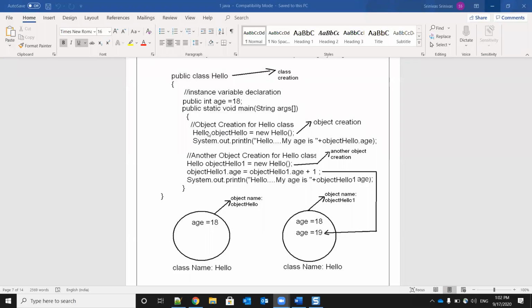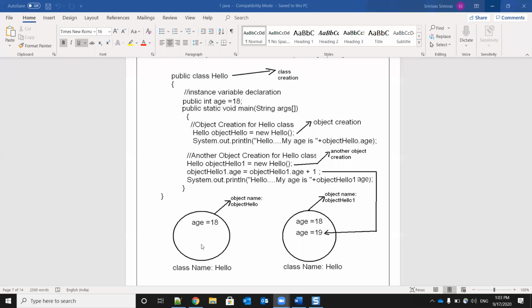See here. We should write the class name first, then a space, then objectHello. It is like one user defined word, and it is the object. Okay. Hello objectHello is equal to new Hello. So the object will be created. The object name here is objectHello. See here, objectHello is getting created in the memory like this.